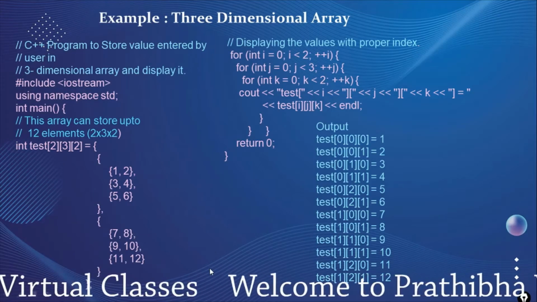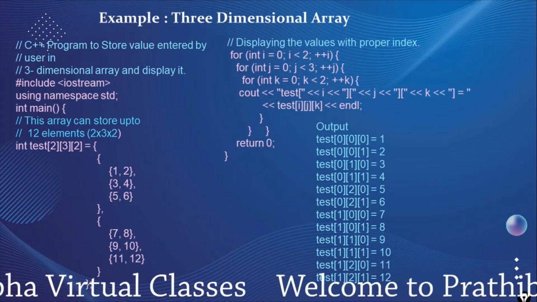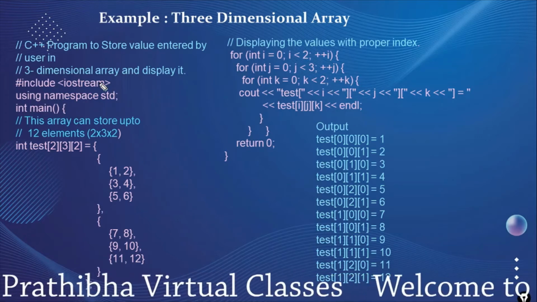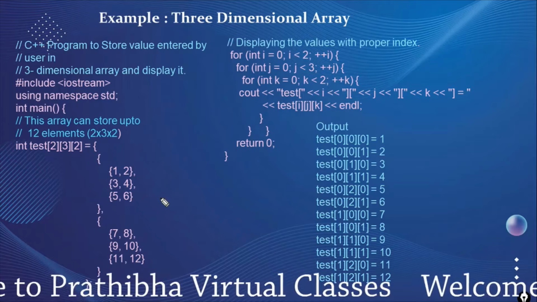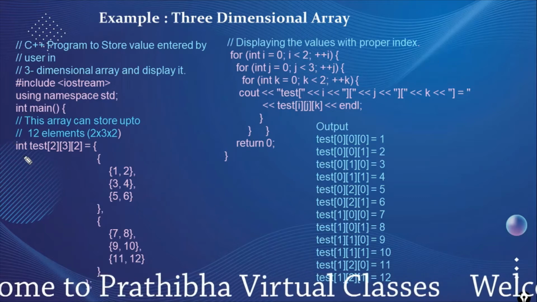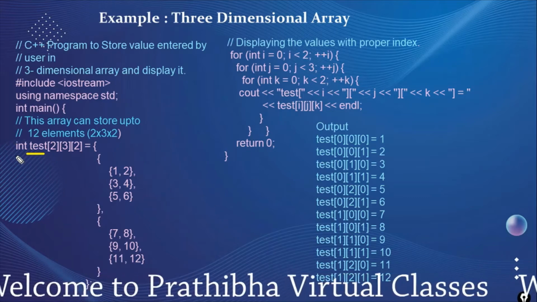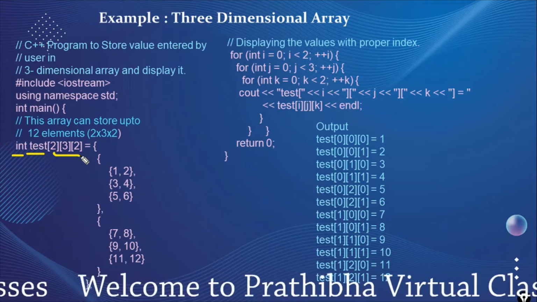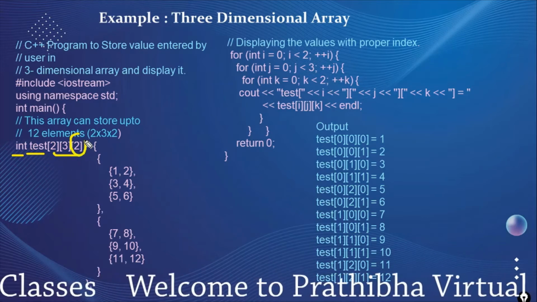An example of the 3-dimensional array. Okay, this is the program of a 3-dimensional array displaying its values. Here we declared test as the array name, which takes integers. It has 2, 3, 2 as its indices. The last is the column, so 2 columns.